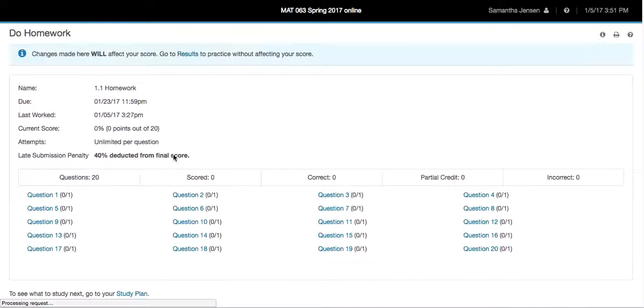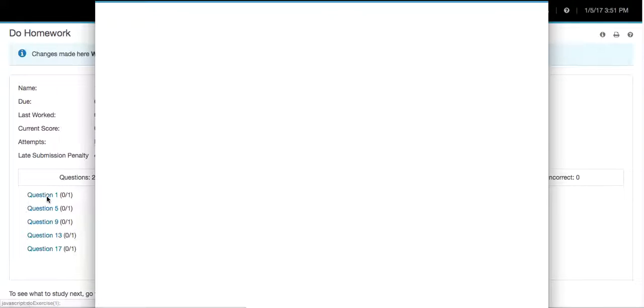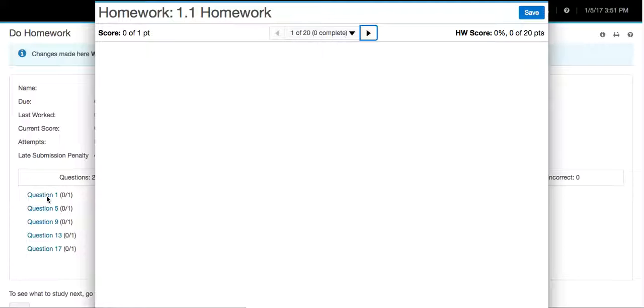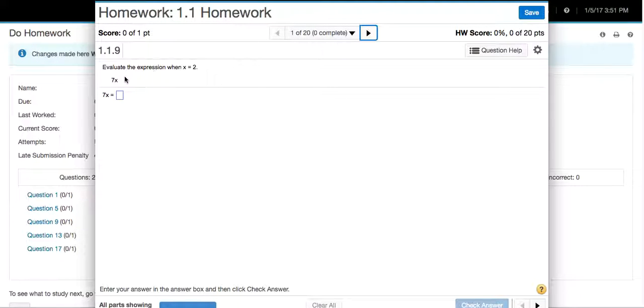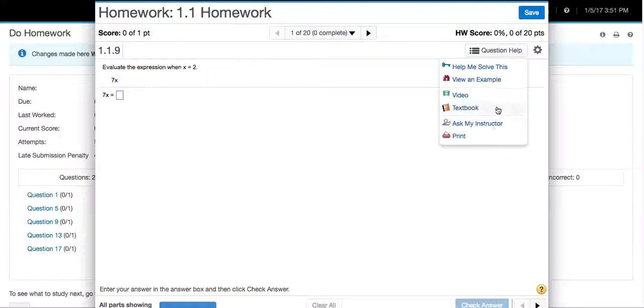Let me take you into a homework just to show you what it's going to look like. So when you click on the link, it's going to take you into this page here. And so you'll just click on question number 1, for example. And then I want to show you what the question help looks like. I mentioned this earlier that if you're having trouble answering the question, you can go to question help, and these are your options. You can have it help you solve it, you can view an example, you can watch a video, it'll take you in the textbook. If you click on Ask My Instructor, it will send an email to me that I can respond back to you. You can also print this to work on it later.